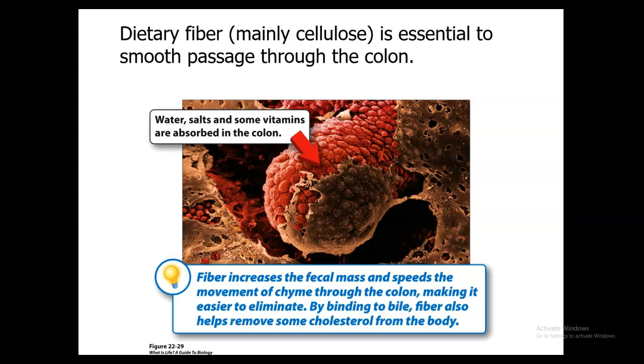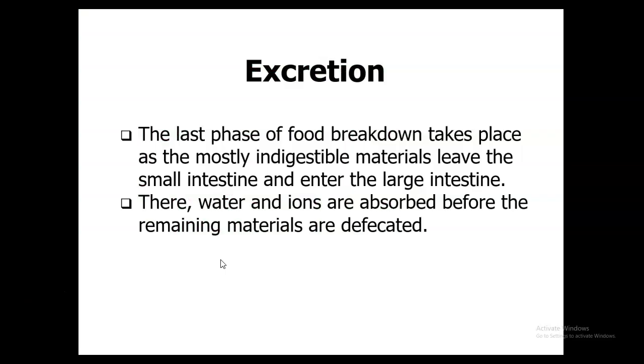Now inside the large intestine, we're also going to find beneficial colonies of bacteria. They're going to be responsible for the final stage of digestion. They help ferment carbohydrates, they produce some of our B vitamins and vitamin K, and they break down some indigestible materials such as cellulose and plant starches. And then excretion is the last phase of the food breakdown, and it's going to leave the body as it exits the large intestine through the rectum.